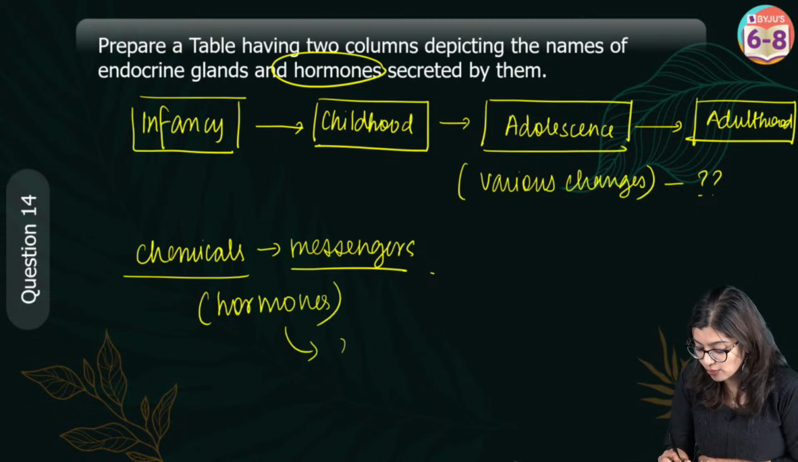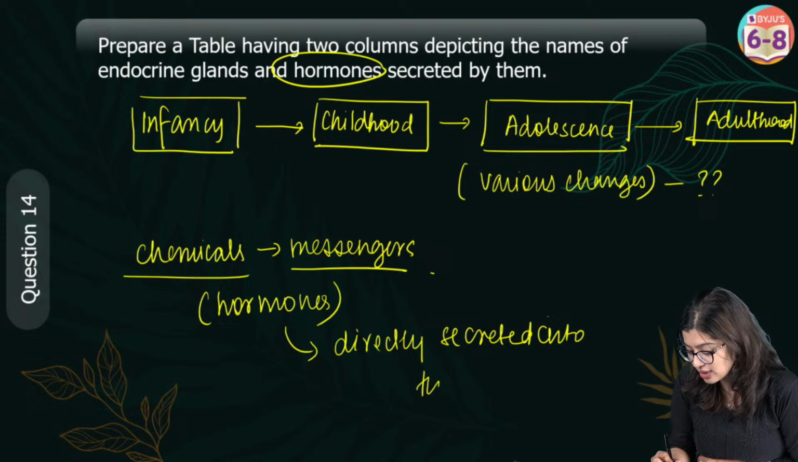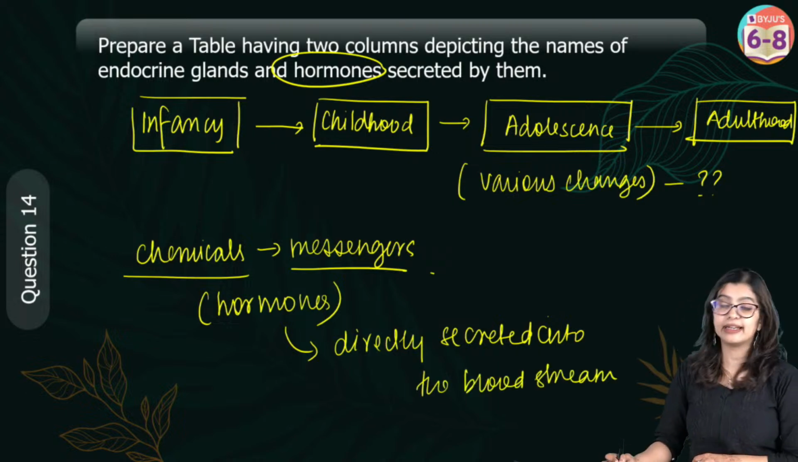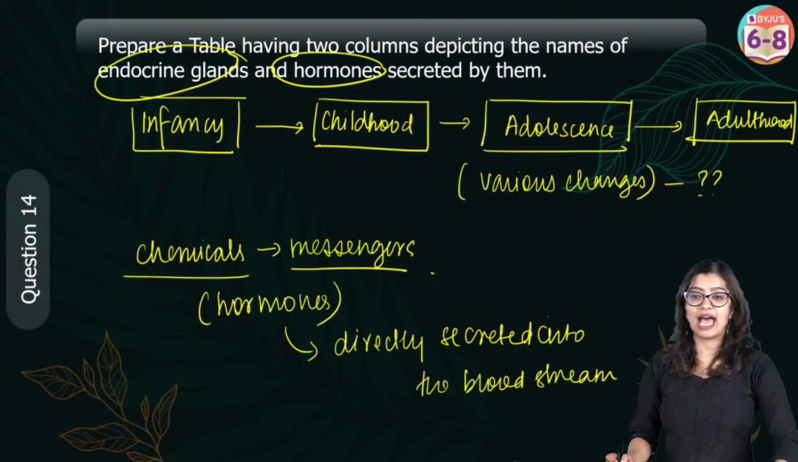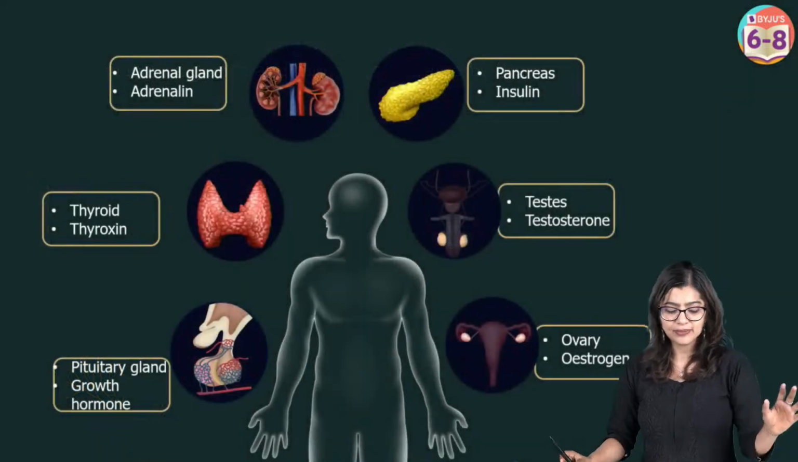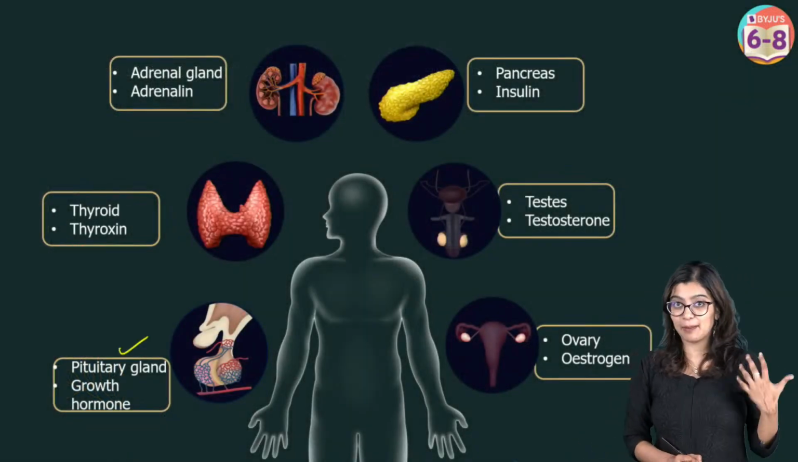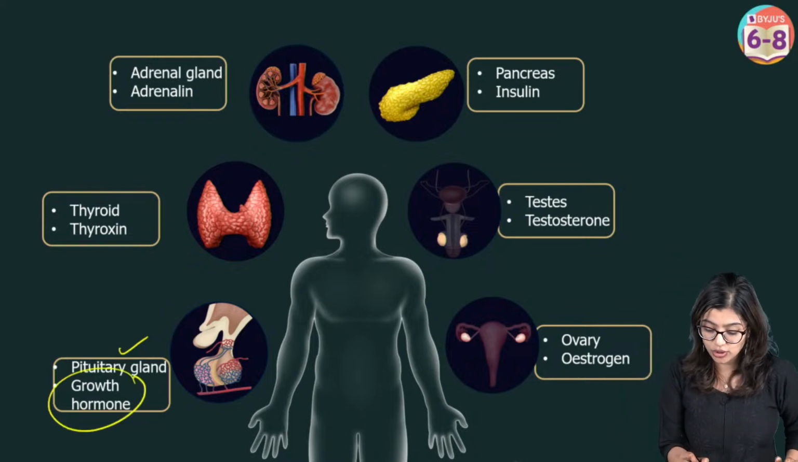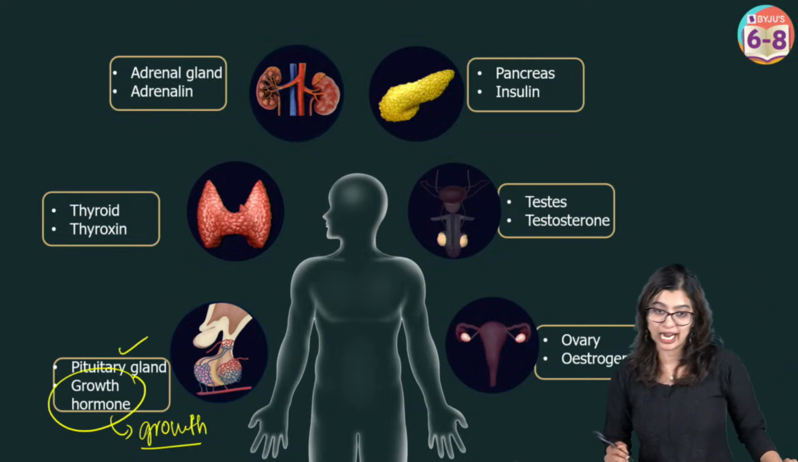And we see that these hormones are directly secreted into the bloodstream. Yes? Now glands which produce them are what we call endocrine glands, right? So different kinds of endocrine glands are there. We have the pituitary gland, which is the master gland that produces growth hormone that is responsible for growth in our body, right? And it also controls the functioning of other endocrine glands.